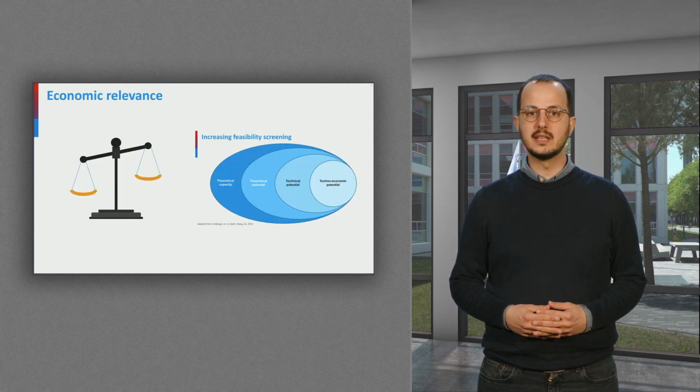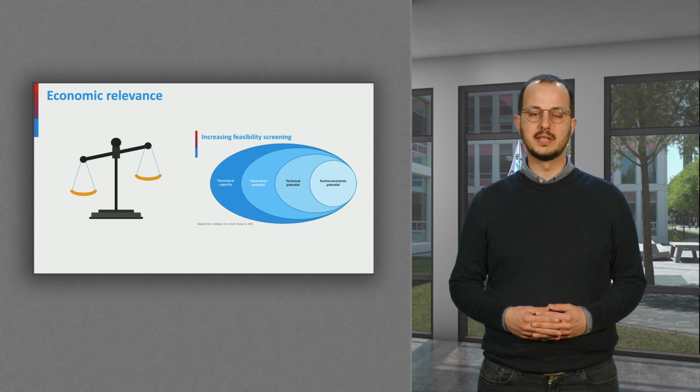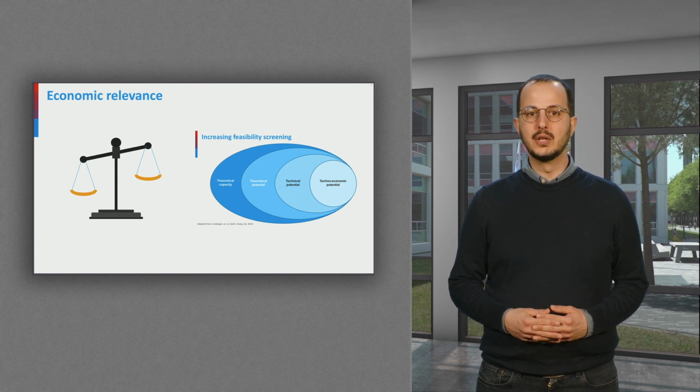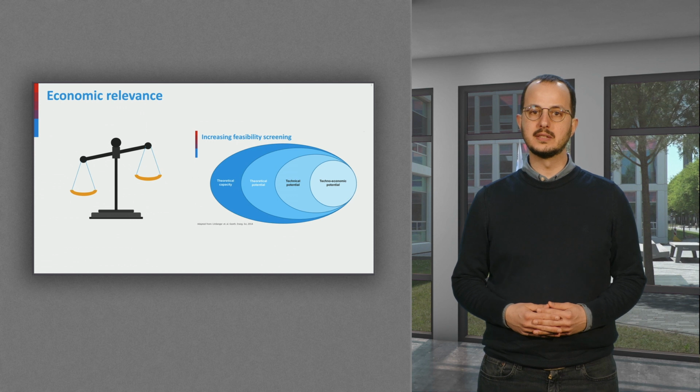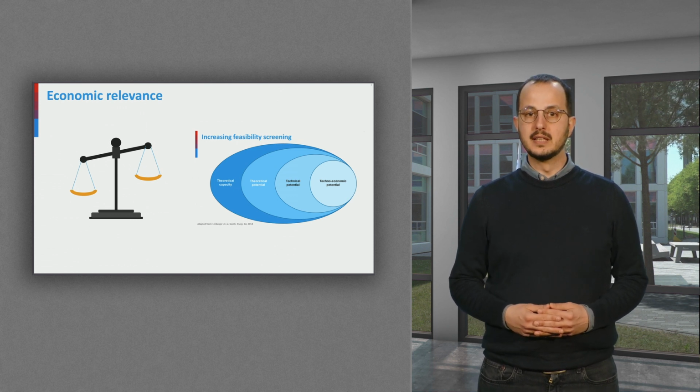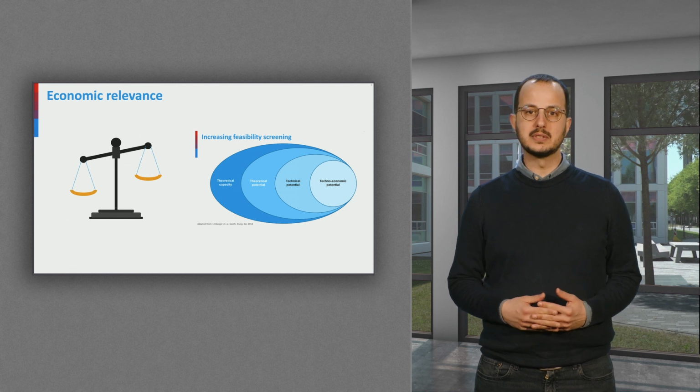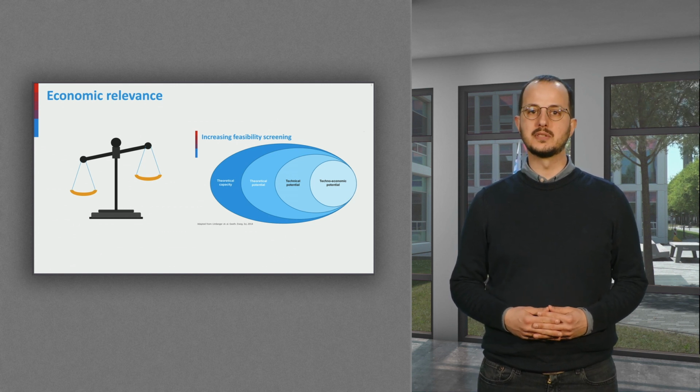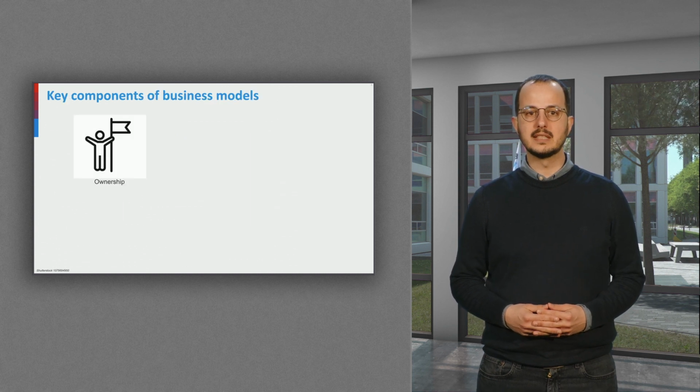Previously, we discussed the economic relevance and the techno-economic potential of heat systems. You learned that the technical design is connected to the economic considerations of each component. The business case considers multiple technical components together with aspects such as planning, regulation, and risks. Business cases can vary depending on the project type.